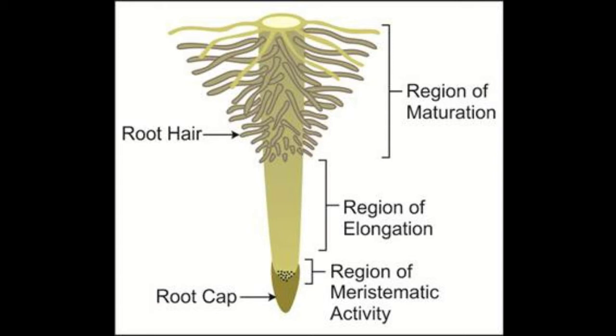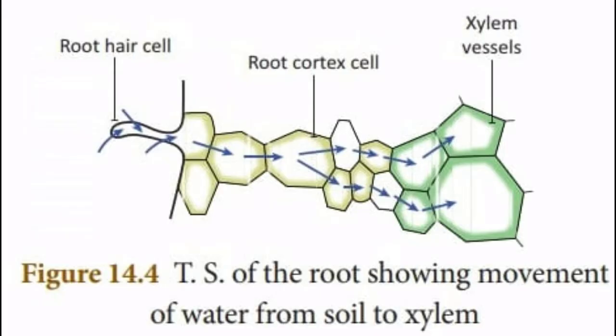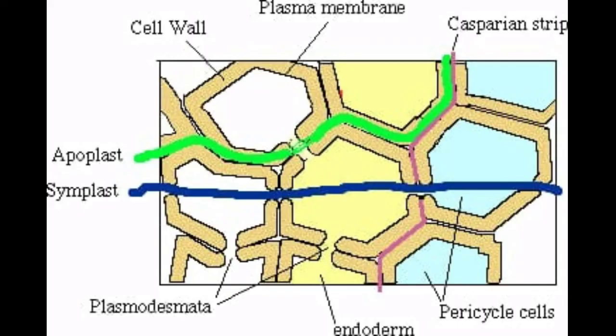Now we move on into the pathway of water absorbed by roots. Once the water enters the root hairs, the concentration of water molecules in the root hair cells becomes more than that of the cortex. Thus, water from the root hair moves to the cortical cells by osmosis and then reaches the xylem. From there, the water is transported to the stem and leaves.